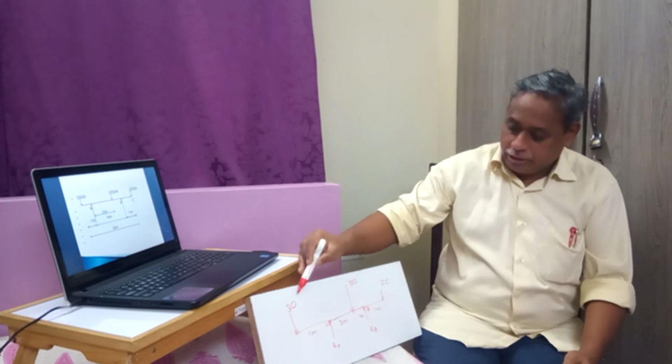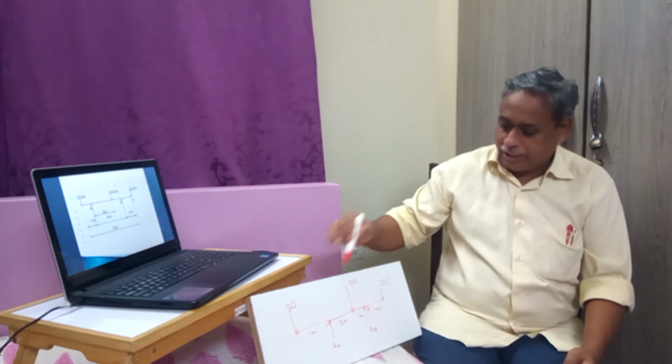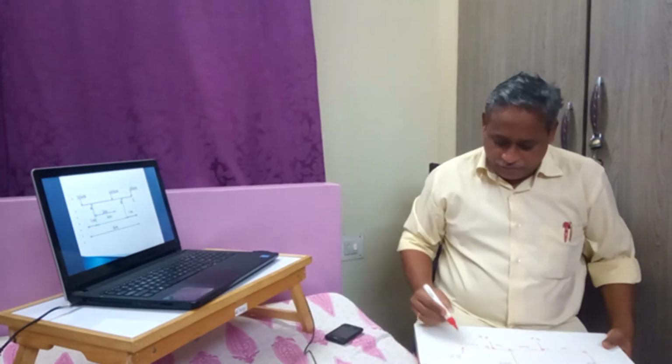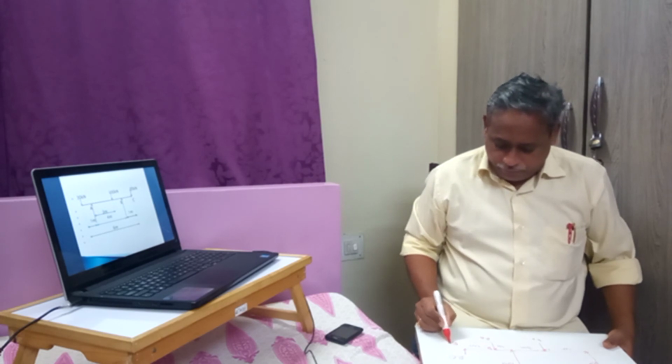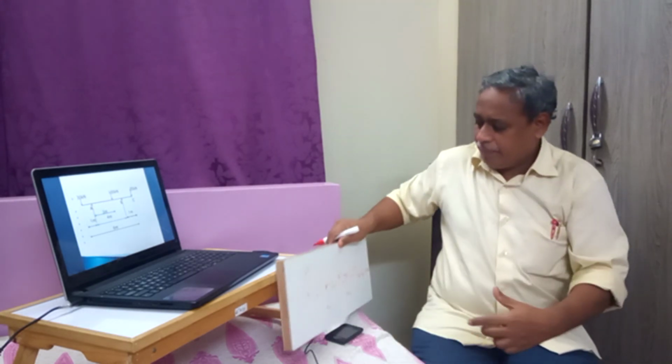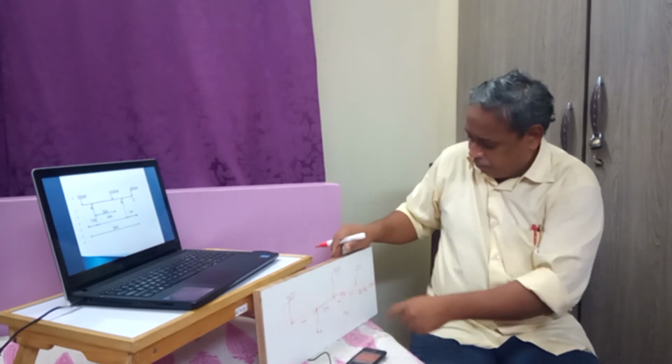Therefore, the total load of 30 plus 20 plus 100, that is 150 kilonewtons, should be borne by RA and RB. Therefore, the first equation will be RA plus RB is equal to 150. Then we will also find the moment at A.